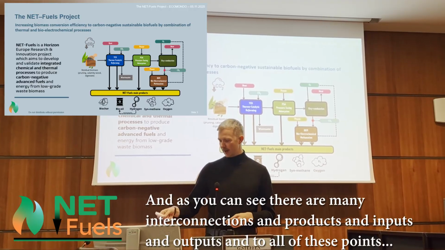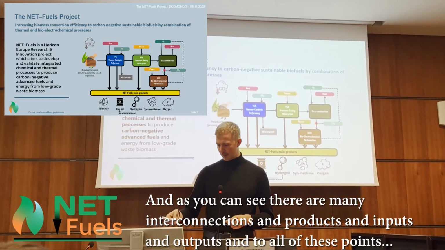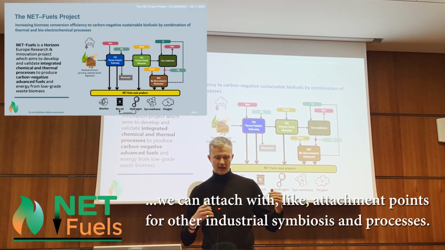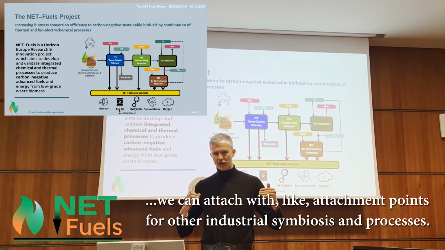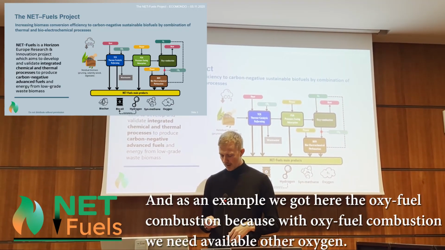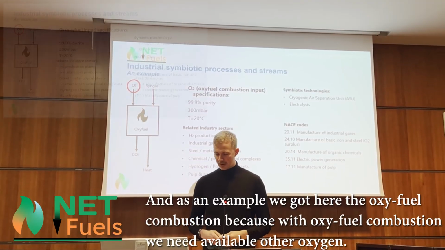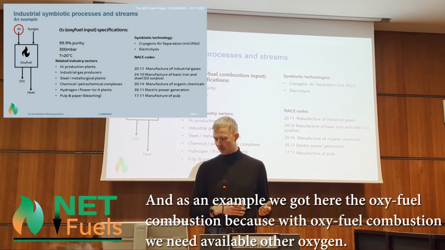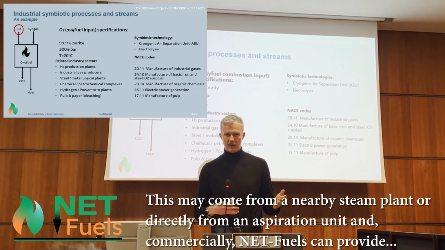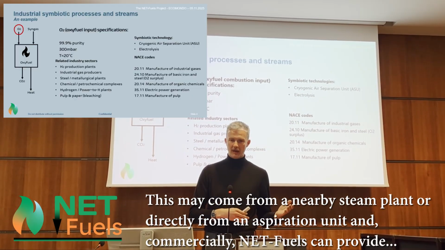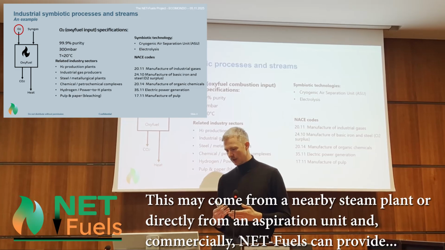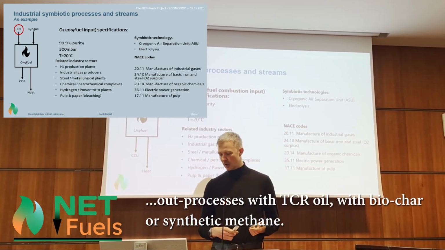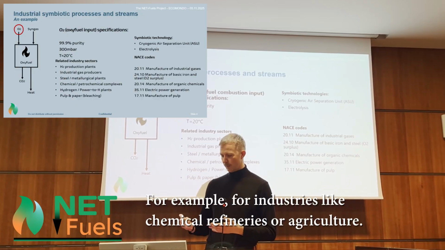And as you can see, there are many interconnections and products and inputs and outputs. And to all of these points, we can attach, or these are like attachment points for other industrial symbiosis and processes. And as an example, we've got here the oxy-fuel combustion, because for the oxy-fuel combustion we require oxygen. This may come from a nearby steel plant or directly from an air separation unit. And conversely, NetFuels can provide other processes with TCR oil, biochar, or synthetic methane, for example, for industries like chemical, refinery, or agricultural.